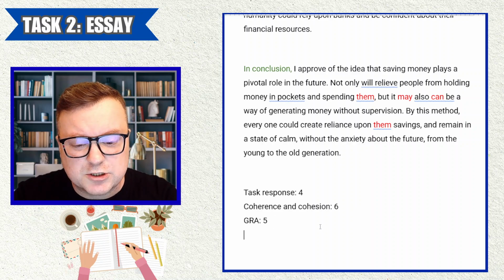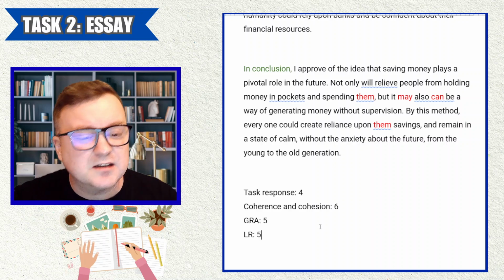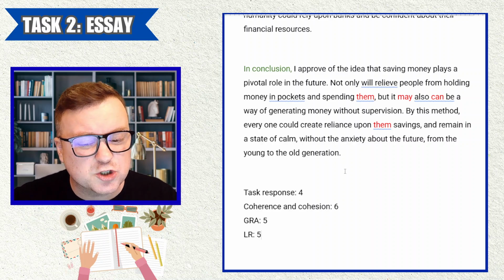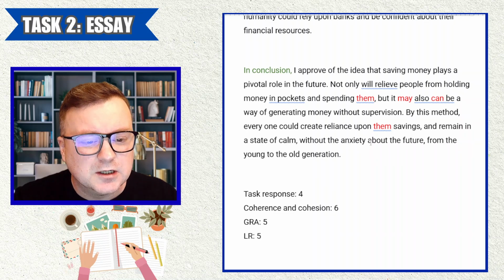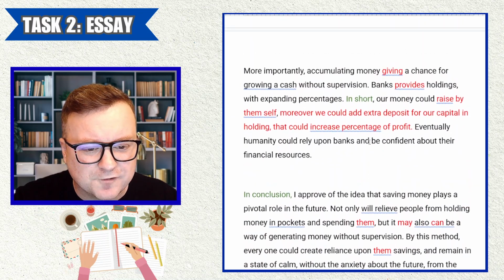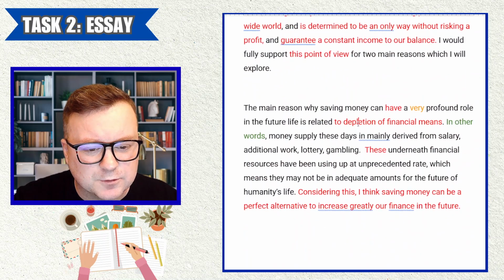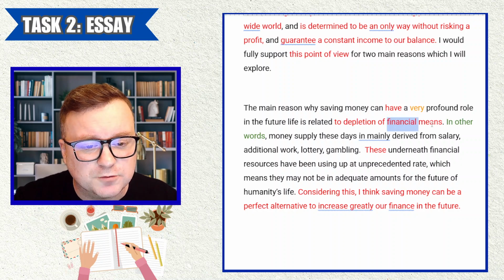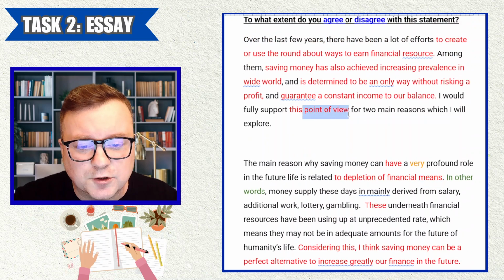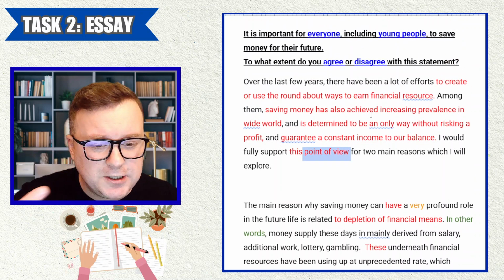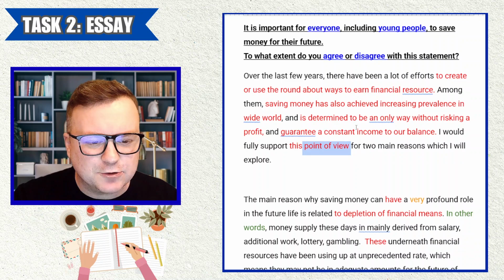And for lexical resource, I'm going to give absolutely the same 5. Again, probably the lexical resource should be slightly higher than grammar. There is a lot of stuff here to like. Depletion, that's cool. Financial means, that's good stuff. Point of view is good stuff. So the range is really good. It's just the accuracy is not there.